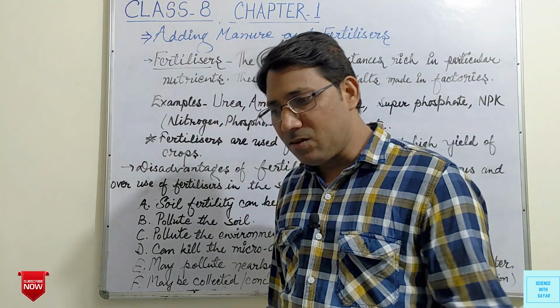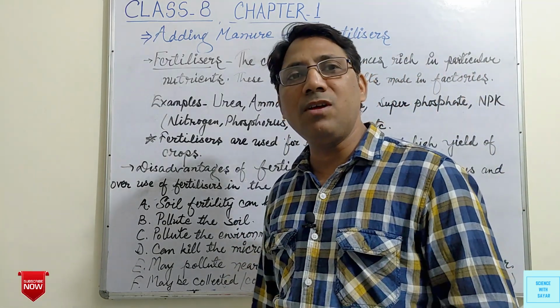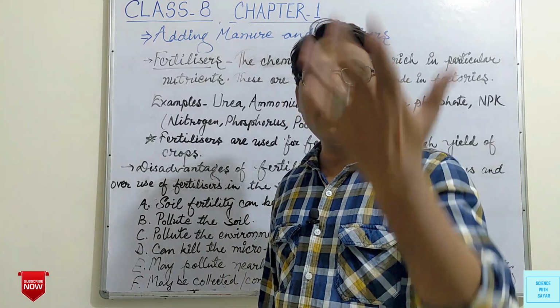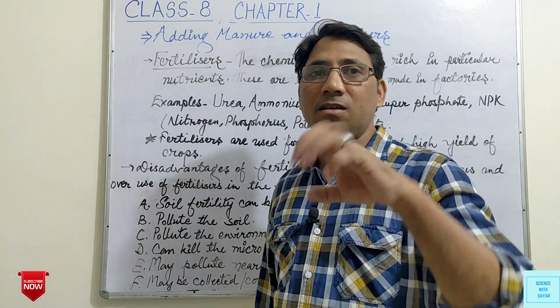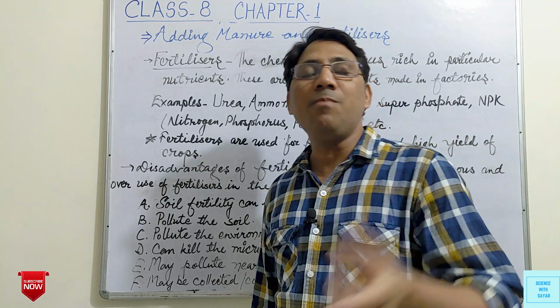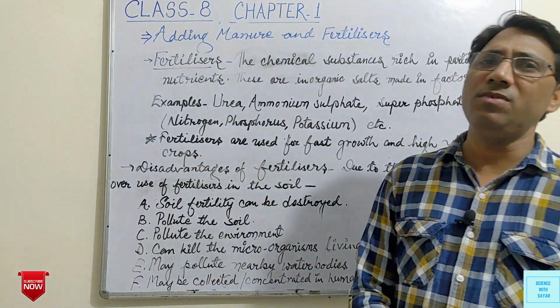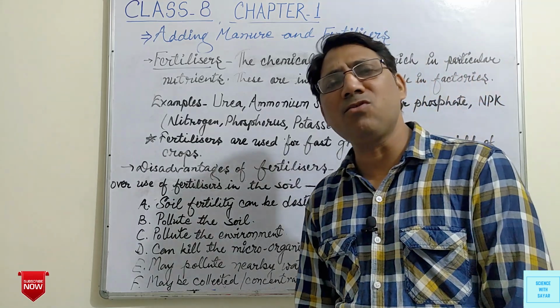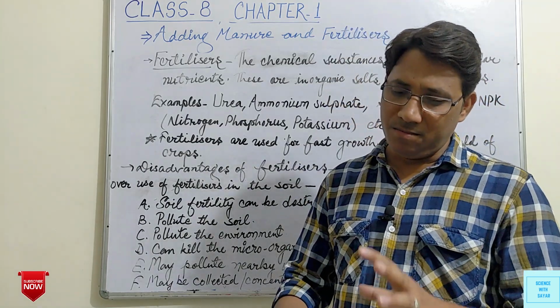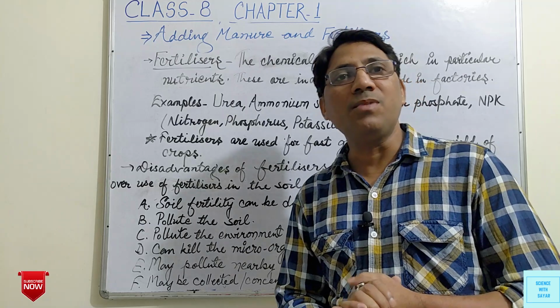Manure provides all the nutrients in small quantity to the soil, which enhances the texture of the soil. Manure helps in growing microorganisms, etc., due to which it cannot harm the soil and cannot decrease the fertility of the soil.